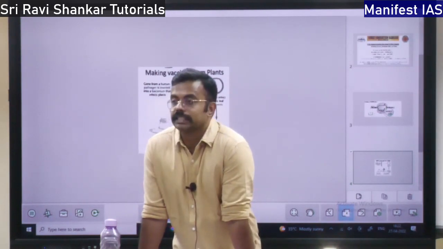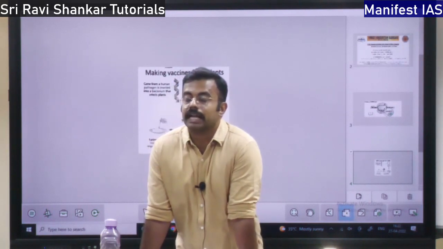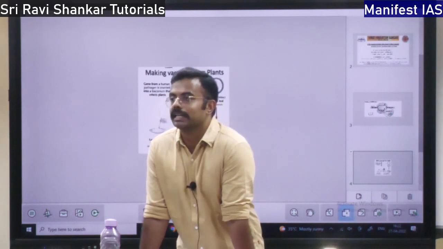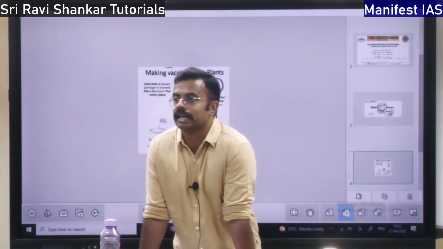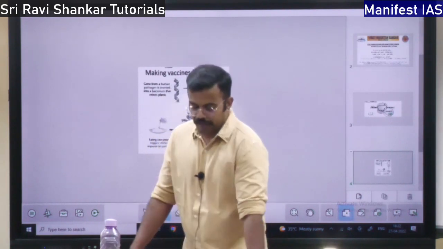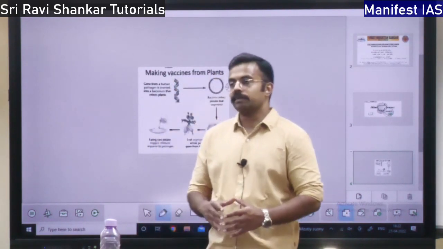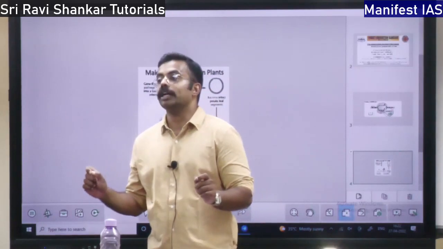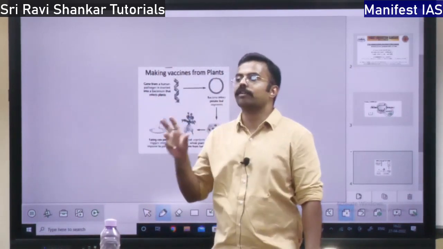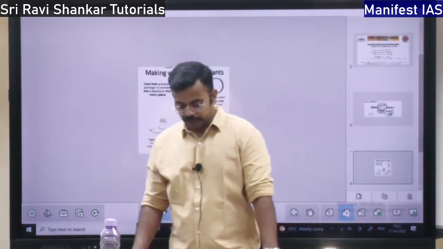So stem cells are the raw materials of our body. These stem cells can take the form of any other cell. It can become a heart cell, a liver cell, a kidney cell. All these cells it can become, right? So it can take any form. These stem cells split and become daughter cells. The stem cell is going to split and take the form of daughter cells, right?